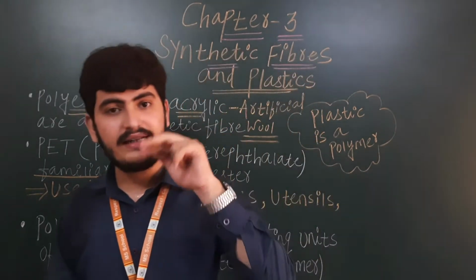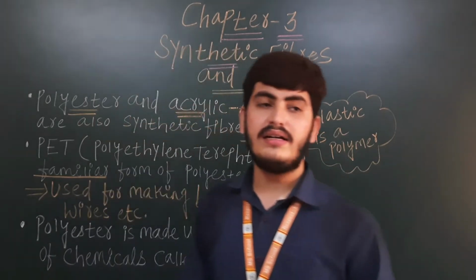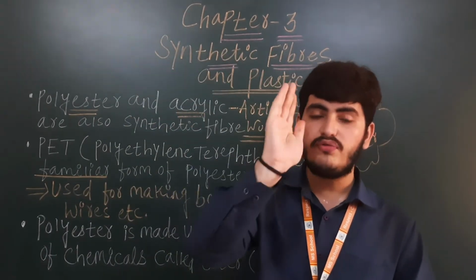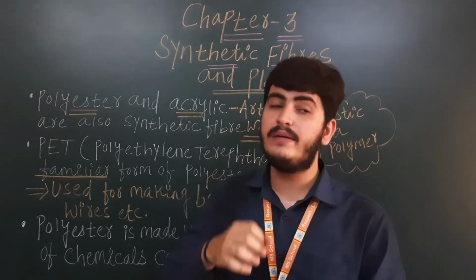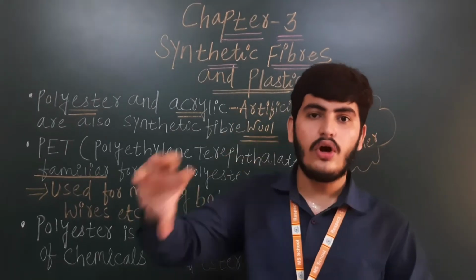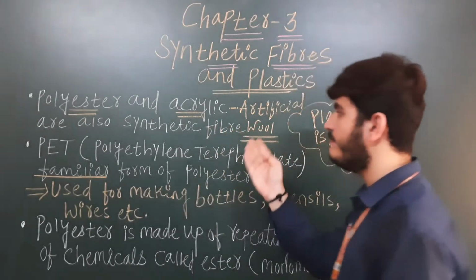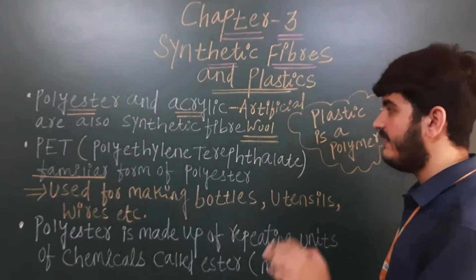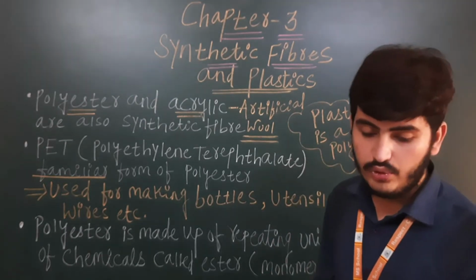Then afterwards they do the dyeing. Then they sell it in the market. Now it is ready: the natural wool we got from the sheep has become fiber. So it is a very long process. That's why acrylic is much cheaper compared to natural wool. So acrylic is also artificial wool only.